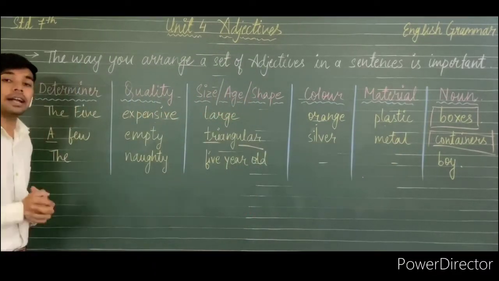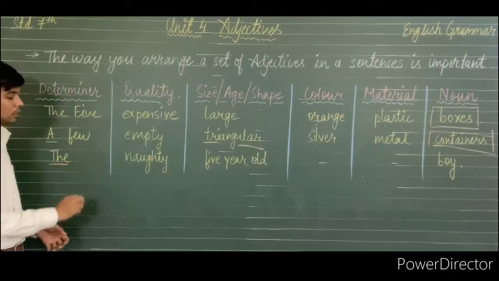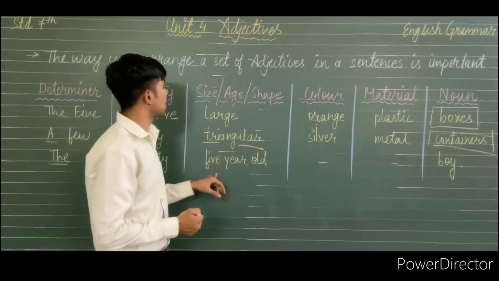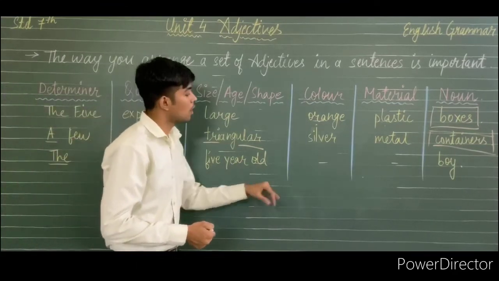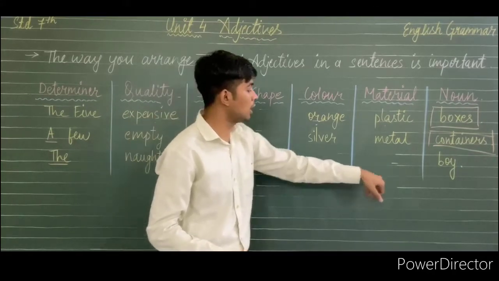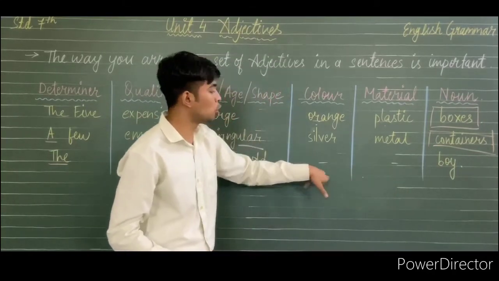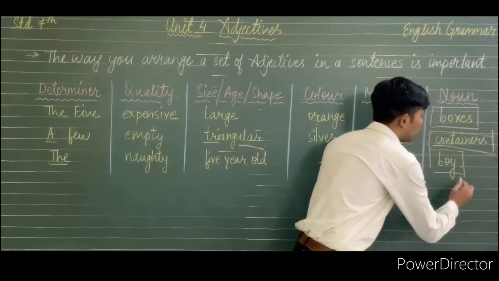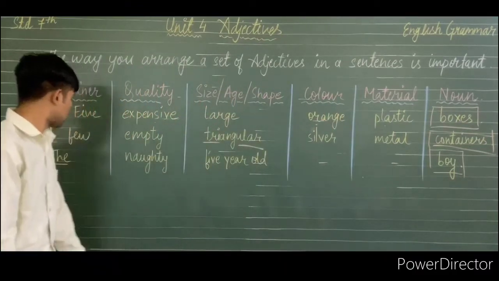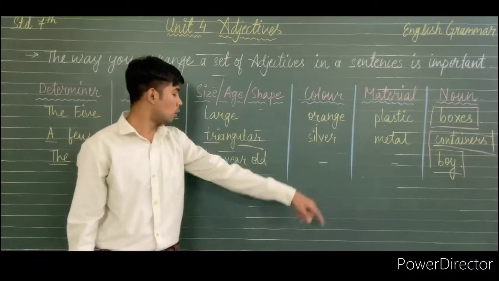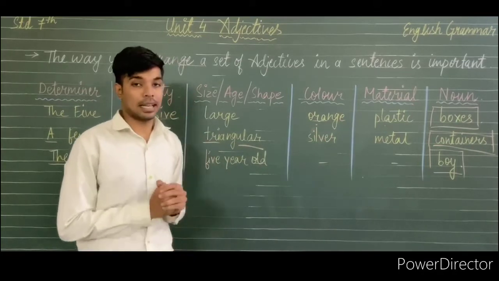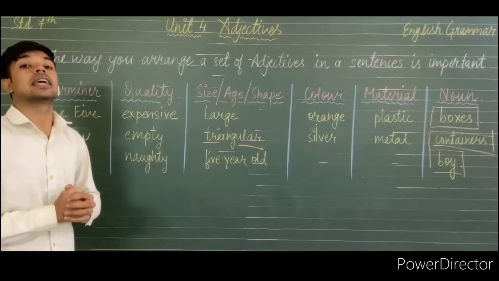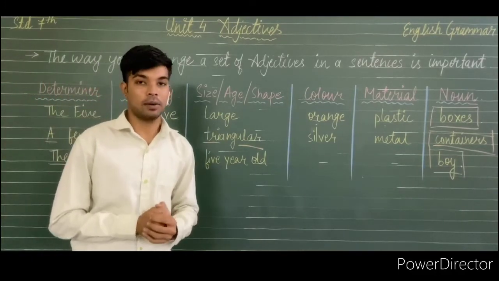Now the third example: 'the' is the determiner, 'naughty' is the quality, then 5, then 8. We don't have any adjective for color and material, so we have put a dash here, and the last thing is the noun, that is boy. So 'the naughty 5-year-old boy' is the last example and is a proper way to use adjectives in a sentence in proper order.